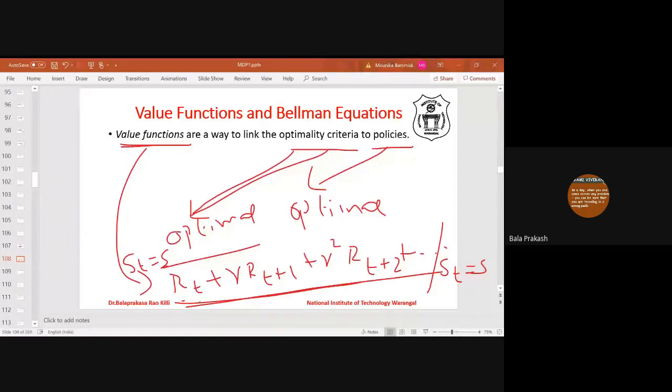If you observe closely, this total reward follows the infinite discounted horizon model, right? That means the value function is defined with respect to the optimality criteria only. So the value function relates the optimality criteria to policies.